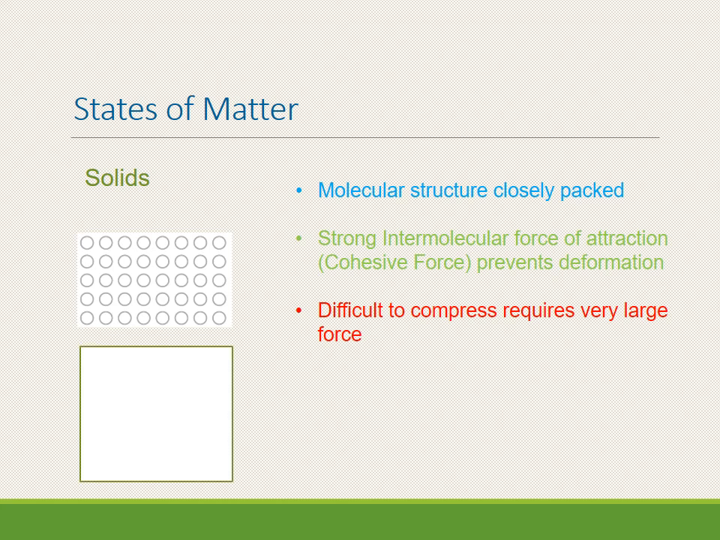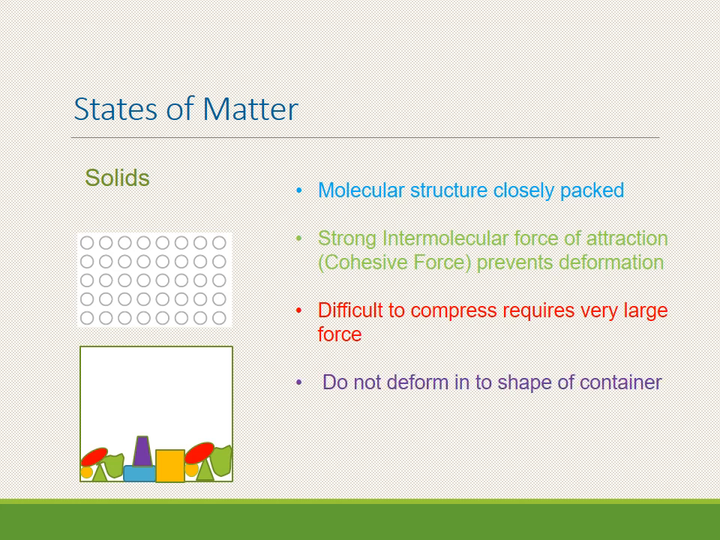If you pour solid objects into a container, they will not deform to acquire the shape of the container. They will look like this, and there may be gaps between the solid objects, so they do not differ. This is the main property that we need to study here.